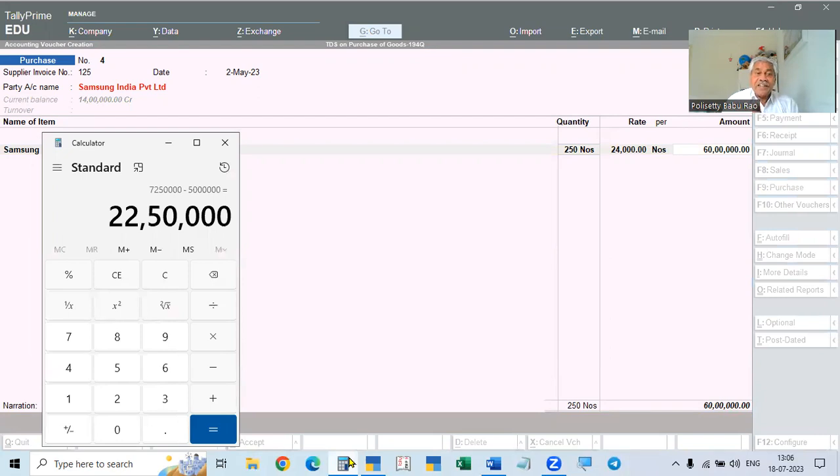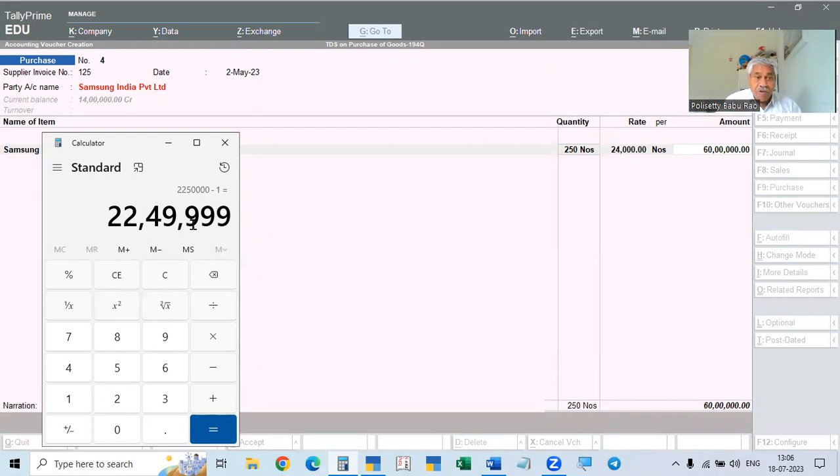Excess only you have to calculate. And in this, again, we have to reduce 1 rupee, because we have taken 1 rupee earlier, so that 1 rupee will be reduced here. So 22 lakhs 49,999 plus that 1 rupee will be 22,50,000.